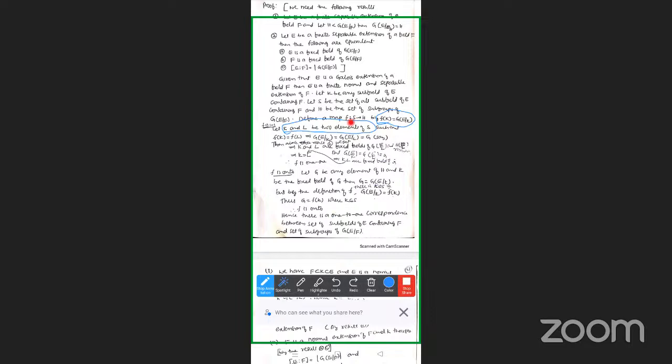So we are defining a mapping F from S to S defined by F(K) equals G(E/K). We have to verify F is a one-to-one function and F is an onto function. So hence there is a one-to-one correspondence between the set of all subfields of E containing F and the set of subgroups of G(E/F).